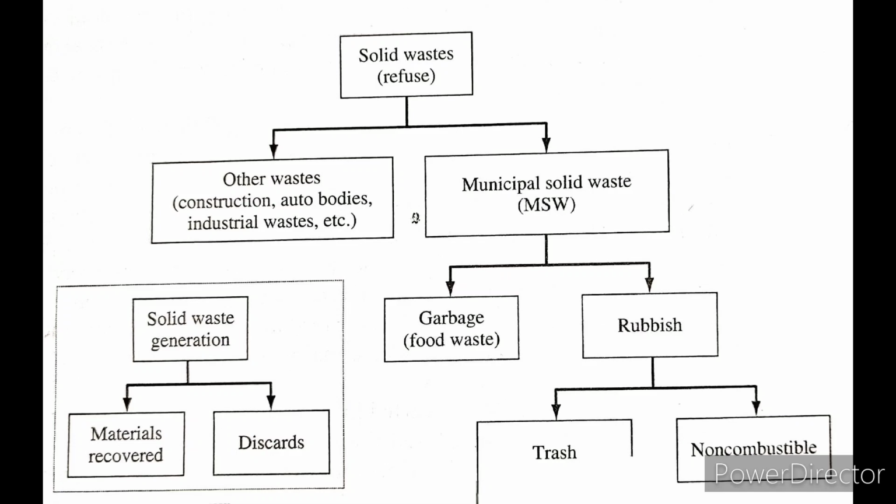So municipal solid waste is the waste from residential, commercial, institutional and industrial sources. And the municipal solid waste does not include the waste such as construction waste, automobile bodies waste, municipal sludge, combustion ash, industrial processes waste.